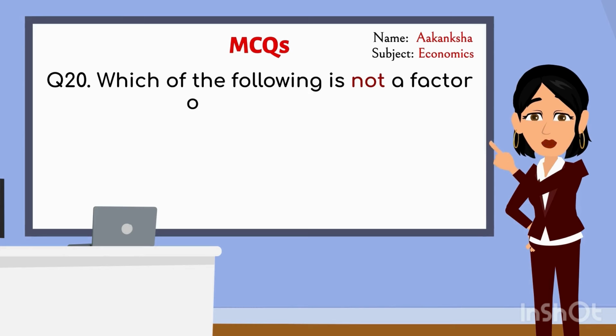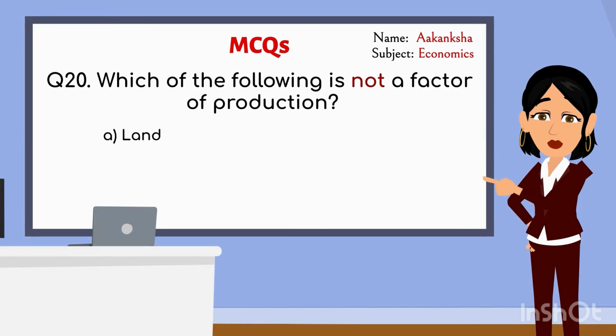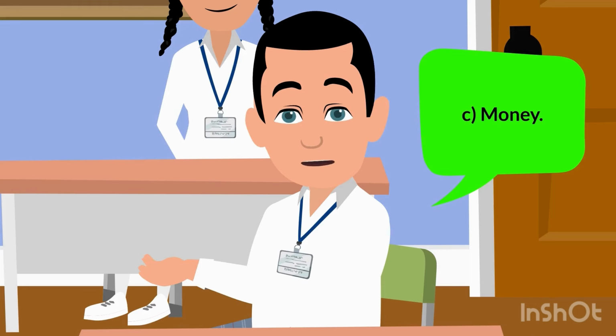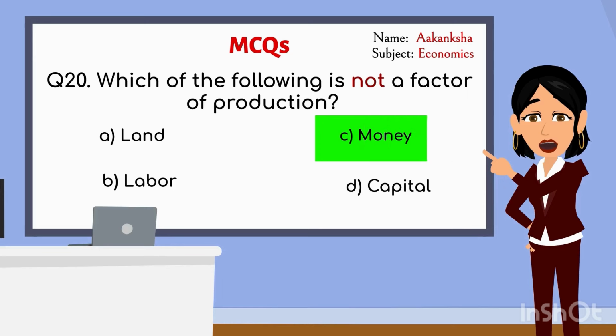Which of the following is not a factor of production? A. Land, B. Labor, C. Money, D. Capital. Ma'am, I think C, money, is the correct option. Correct. Now, why do you think money is not considered a factor of production?